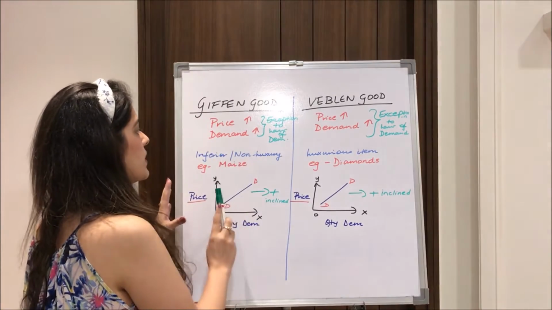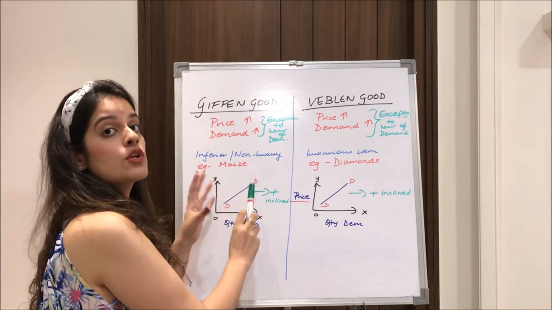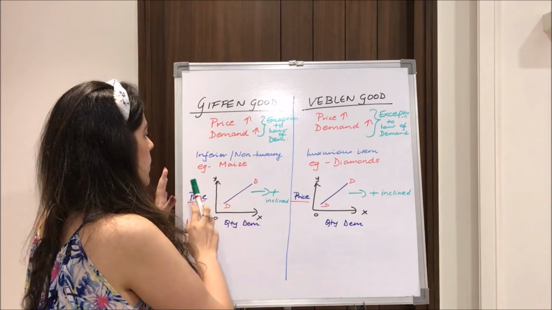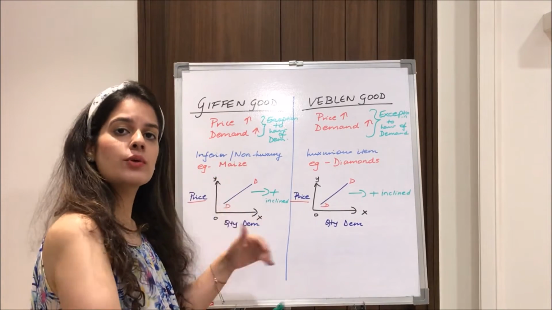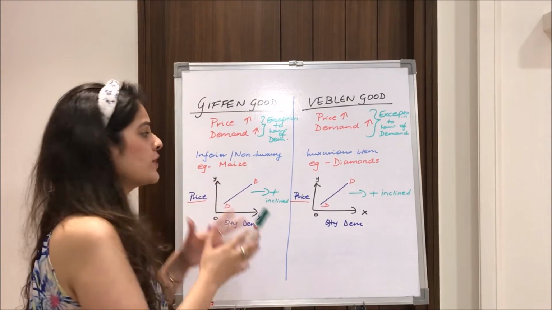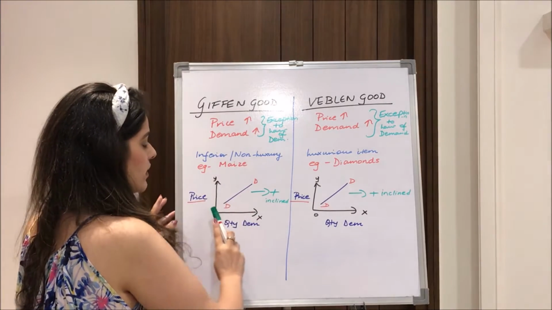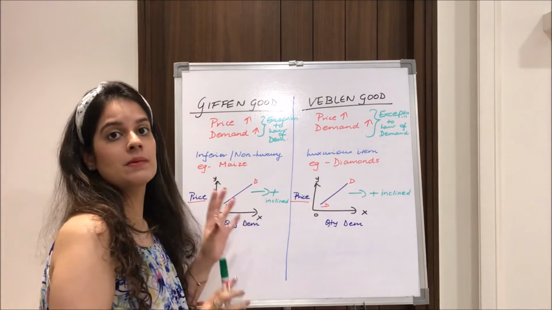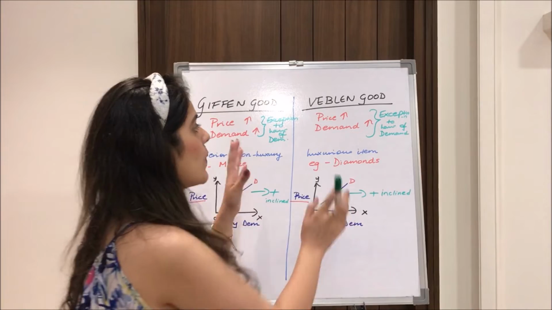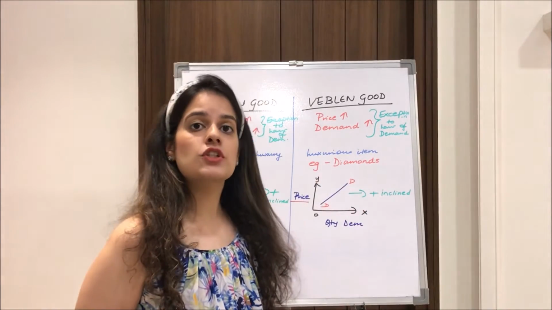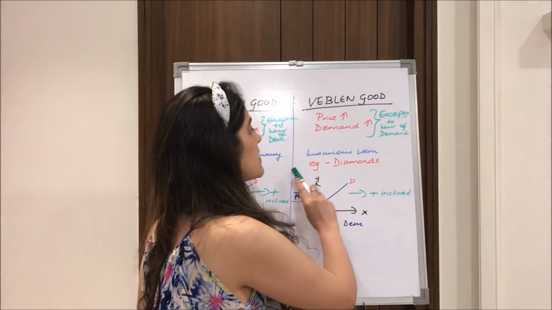So a Giffen good is an inferior good or a non-luxury good. An example of it is maize. We tend to demand it more when the price of it rises. That is why we have a positively inclined demand curve. But with a Veblen good, the exception is that it is a luxurious item.